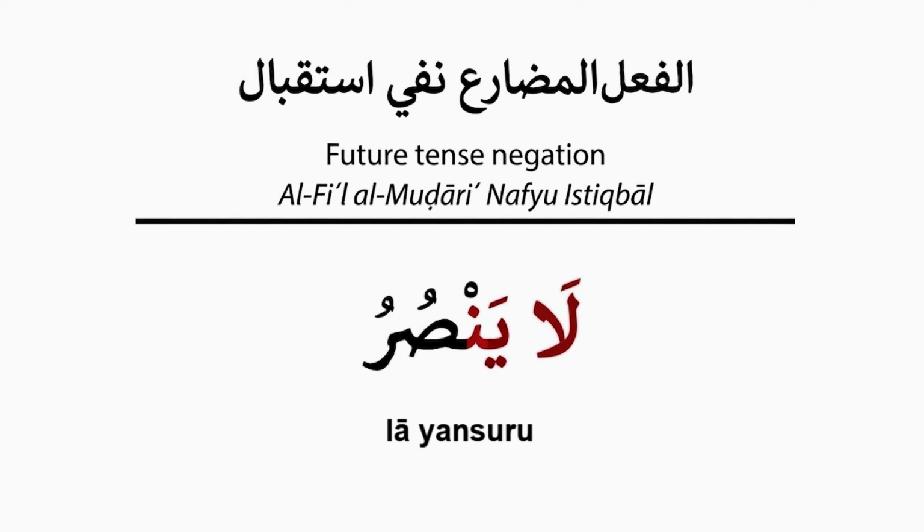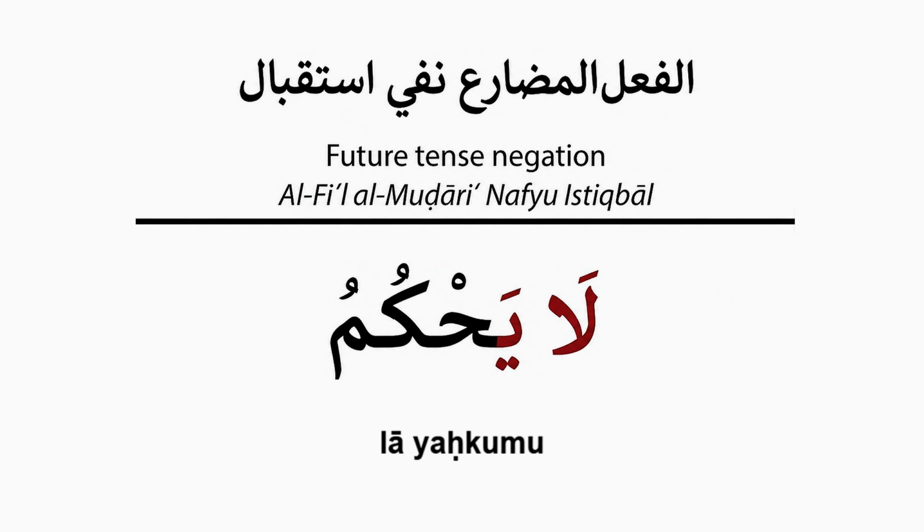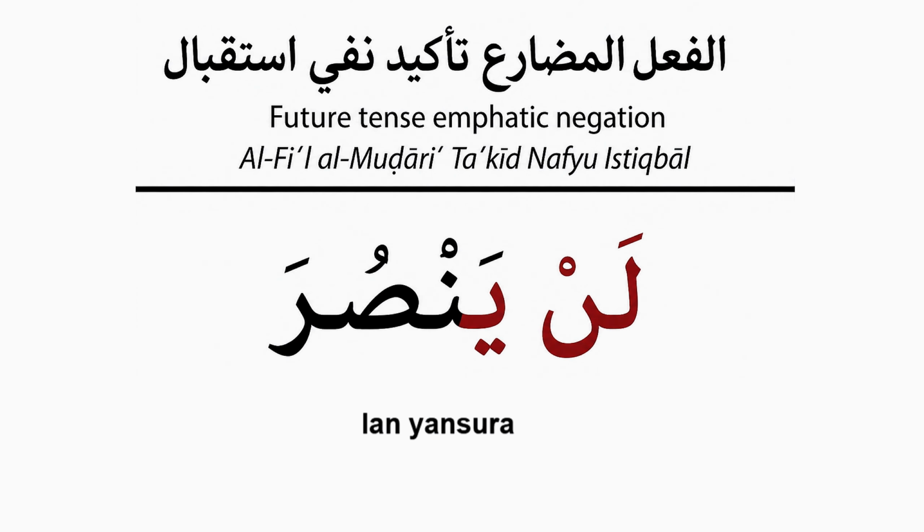So when we say لا ينصر, then we know he will not help. لا يكتب, he will not write. يحكم, he is judging right now. لا يحكم, he will not judge. And now we come to our last form. الفعل المضارع تأكيد نفي استقبال. So it is the intensified form of the previous form. That means our form in this case would be لن ينصر.